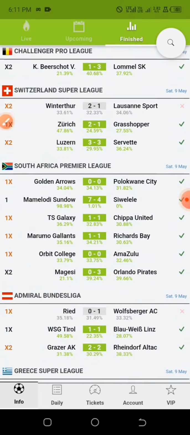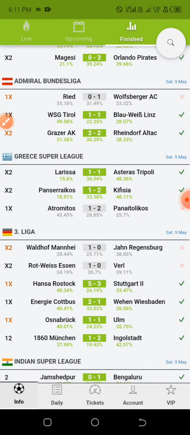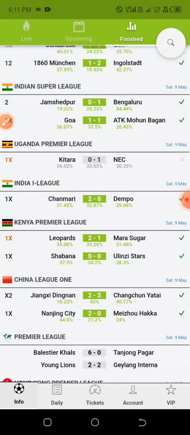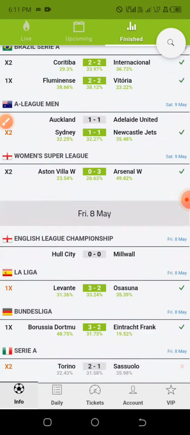The second tip is predicting over 0.5 on a single team, that is individual team over 0.5.